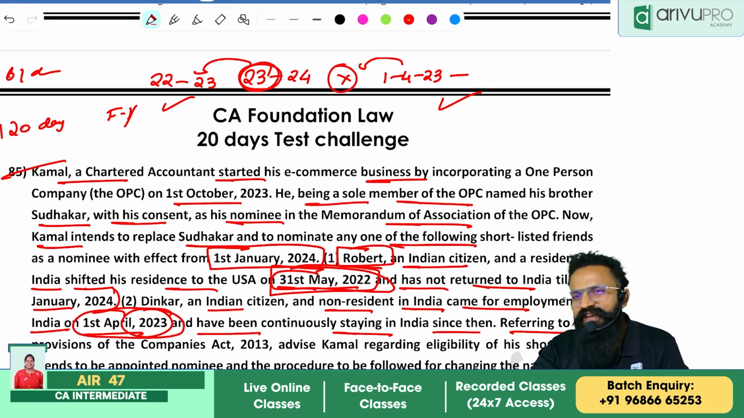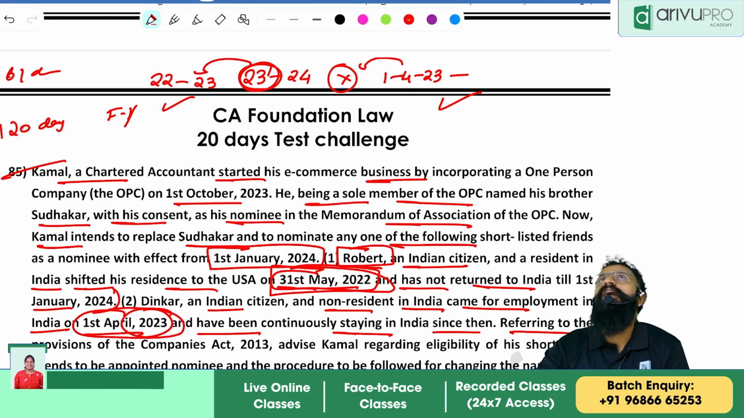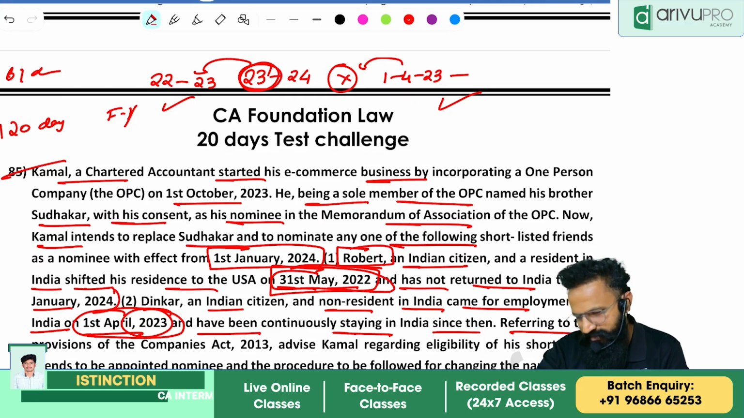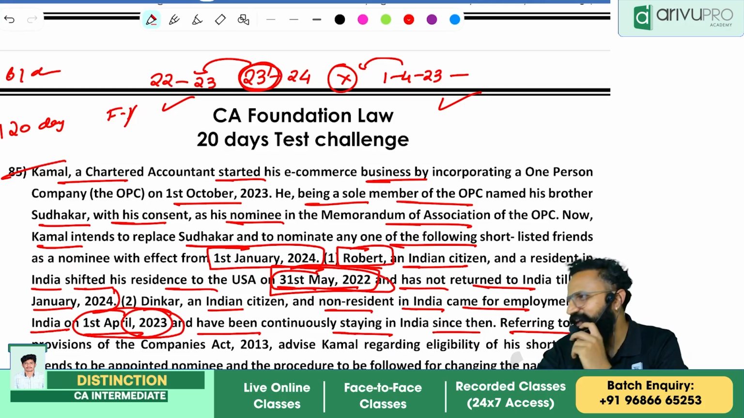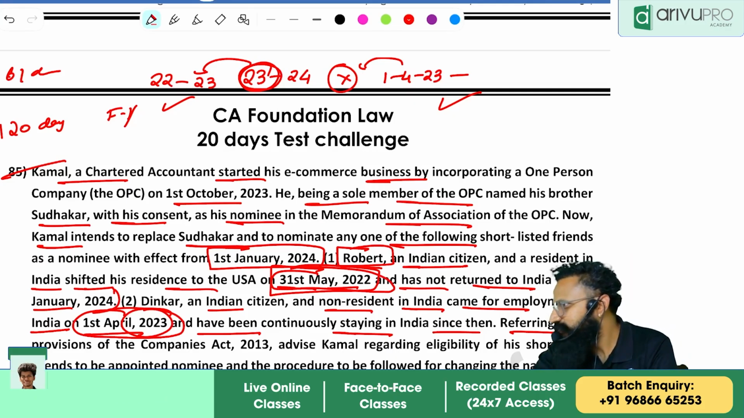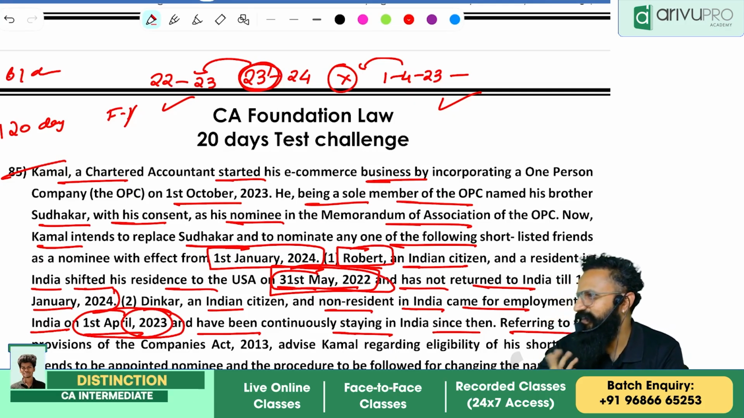Tell me who can be a nominee now? He has been 61 days, so you can appoint Robert as your nominee, correct? No. Both of them have not satisfied the 120 days condition. People, what will be the answer?